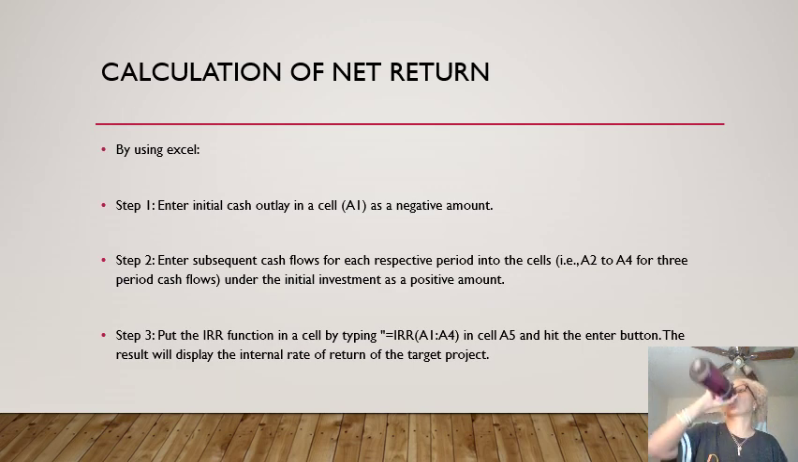Calculation of net return. If you're wondering how to do it, I did find a way that you can use in Excel. Step 1, enter the initial cash outlay in a cell, like A1, as a negative amount. Step 2, enter the subsequent cash flows for each of the respective periods into the cells, from A2 to A4 for 3-period cash flows under the initial investment, as positive amounts. And then the final step, put the IRR function in cell A5 by typing equal IRR, parentheses, A1 semicolon A4, close parentheses, and hit the enter button. The results will display the internal rate of return of the target project.